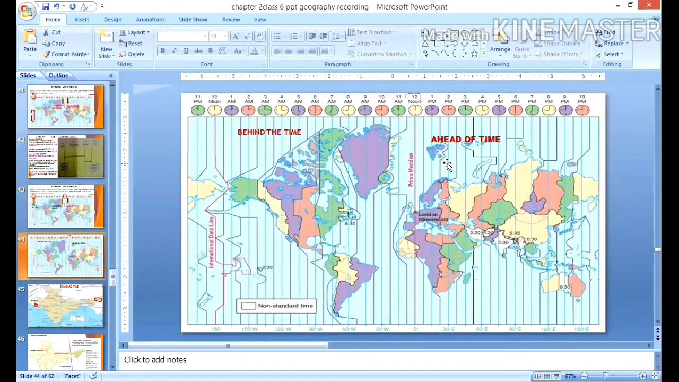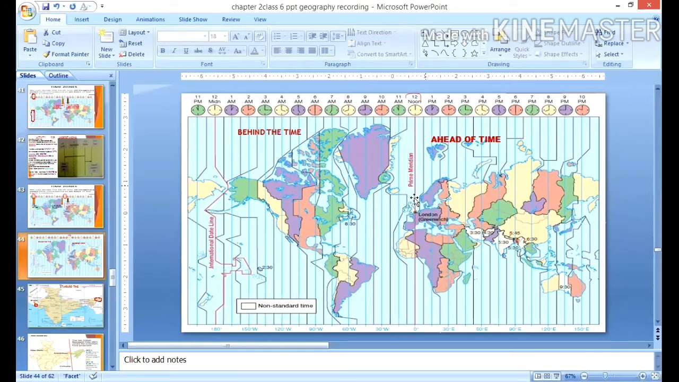So the countries on the eastern side of the prime meridian are ahead of time. India is ahead of Kuwait, and the time difference is 2.5 hours. Australia is ahead of India. It is almost 9 hours 30 minutes of time difference between India and Australia. So that way you can find out the time difference.